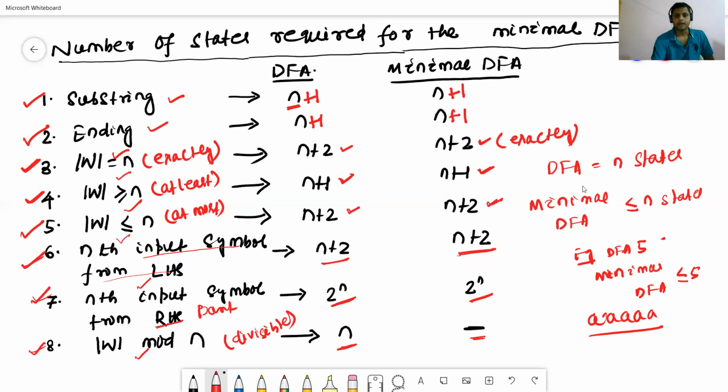In almost all cases the number of states in DFA and minimal DFA are equal, but the divisible problem is completely different. Here the DFA always requires n states, but the minimal DFA will require a different number of states.